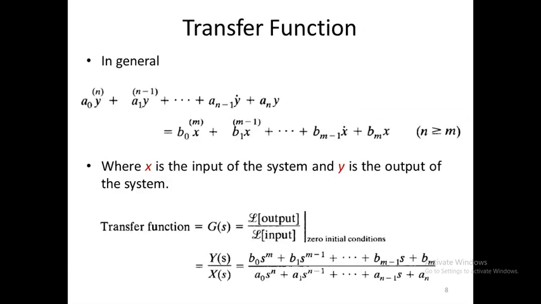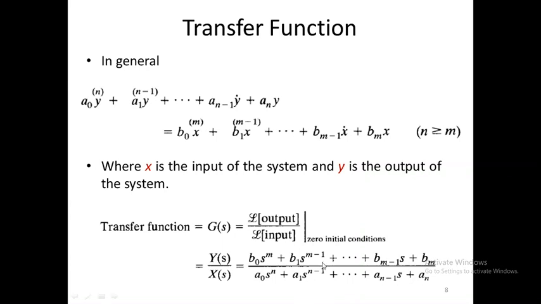So the transfer function in general can be written as a0 y raised to n, with terms like what we see in the PPT, where x is the input of the system and y is the output of the system.